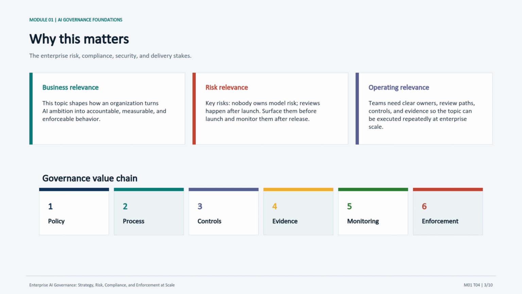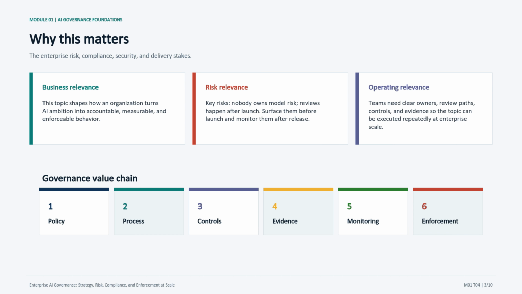The risk side is especially important here. For this topic, the common failure modes include nobody owns model risk, reviews happen after launch, and risk accepts itself. I would pause on each one and ask the class, what would the first warning sign look like in production? The value chain along the bottom is the through line for the rest of the deck. Policy becomes process. Process becomes controls. Controls create evidence. Monitoring detects change, and enforcement acts when the system is live.